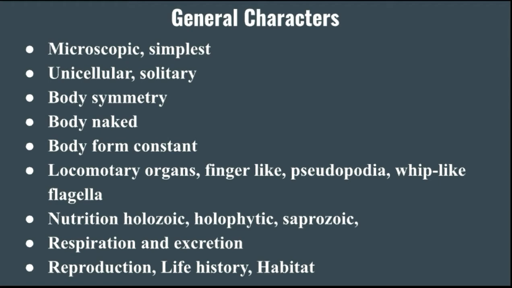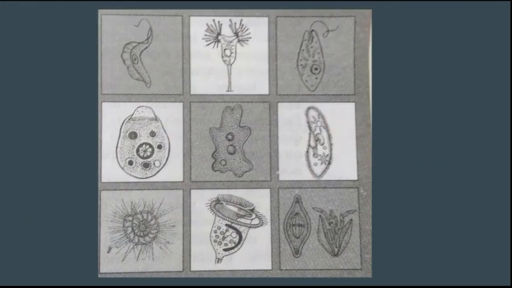Another next general character of the protozoans is the locomotory organs. First of all, you have seen here the photographs of these protozoans. All of these are protozoans.